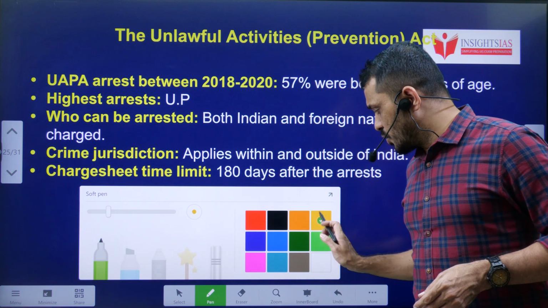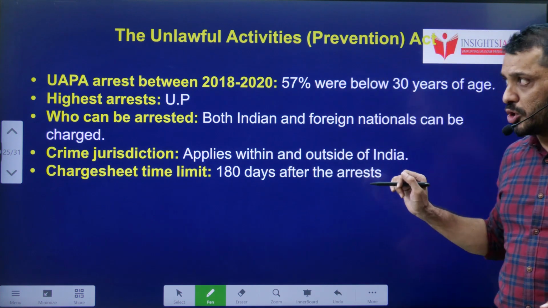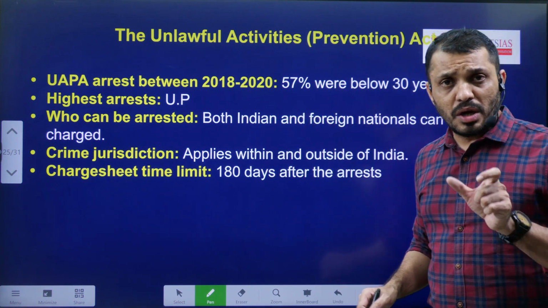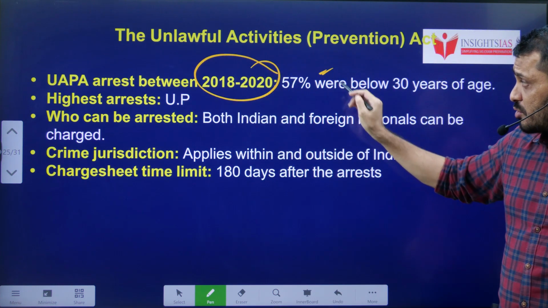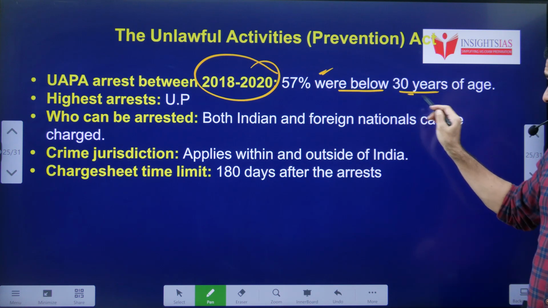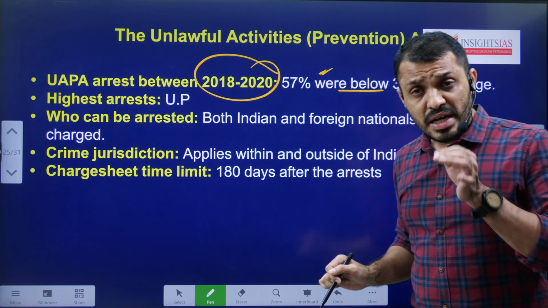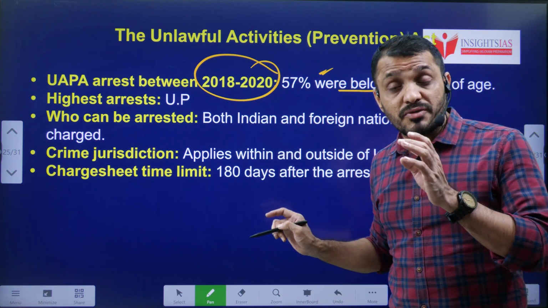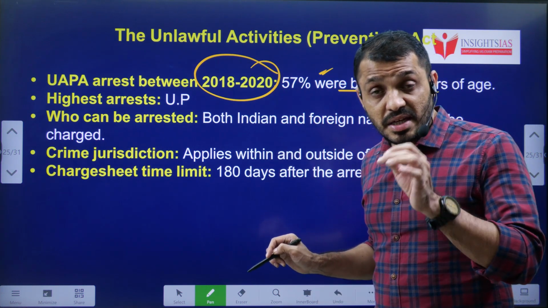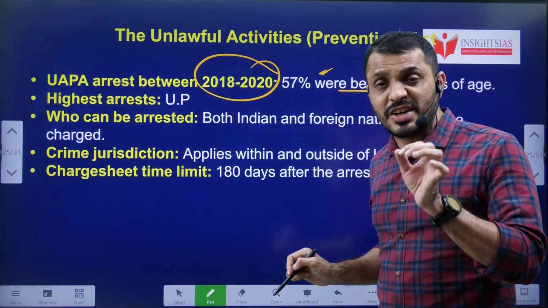Now, as we discussed UAPA for some time, let's go through the UAPA. Under UAPA, between 2018 and 2020, around 87% of arrests were of people below 30 years of age. The highest arrest rate under UAPA is in UP, but the most unfortunate situation is that the conviction rate under UAPA is very, very low.